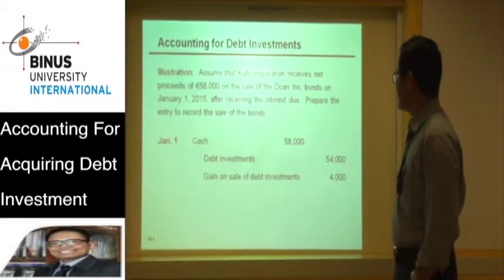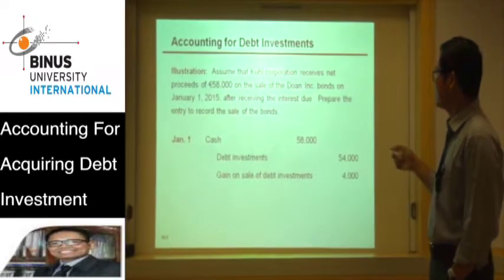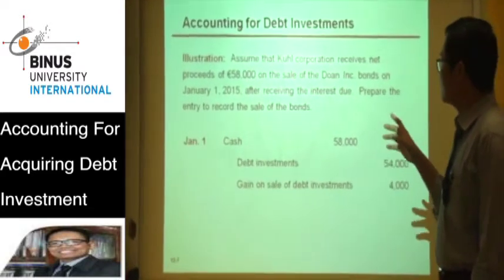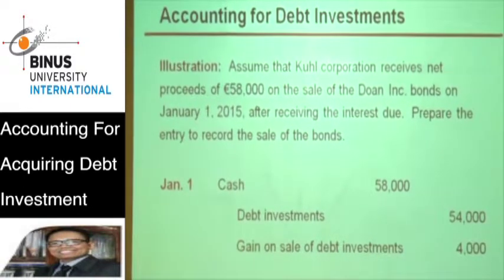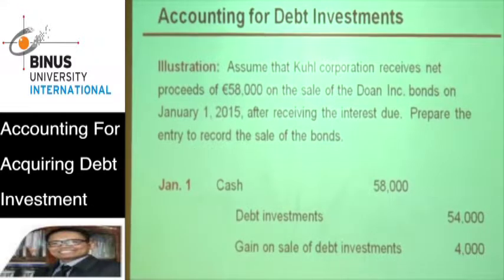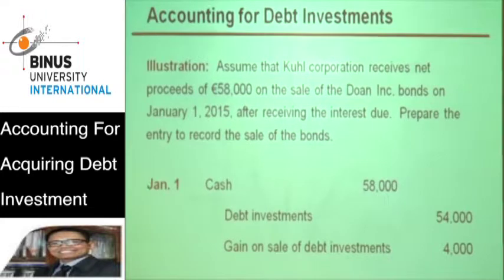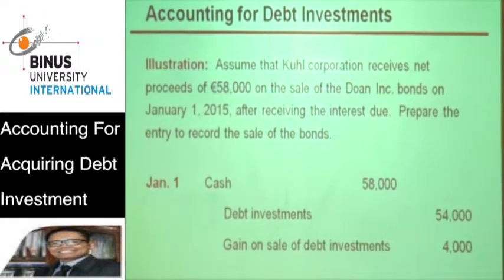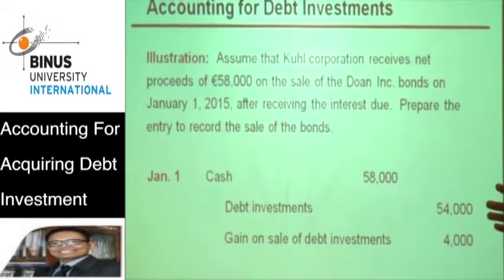Okay, next journal is for sale of the bond. If the company is willing to sell the bond, this is the illustration. Assume that the company received net proceeds of 58,000 euro to sell this investment. Then the journal is debit cash 58,000.